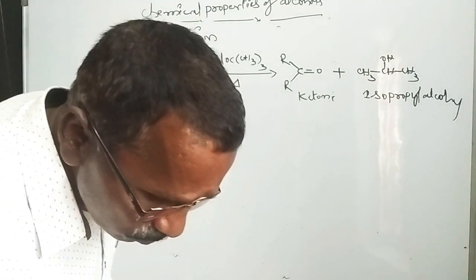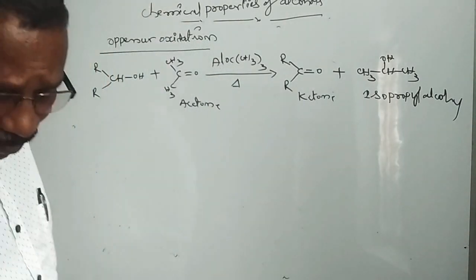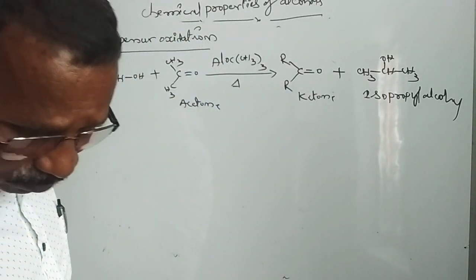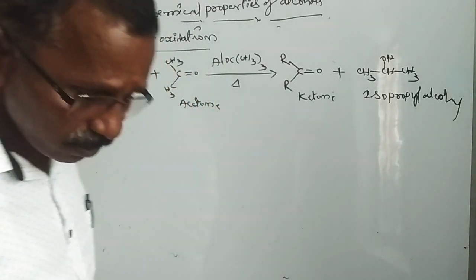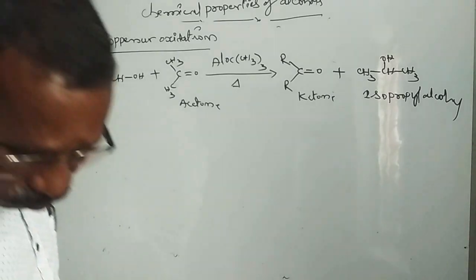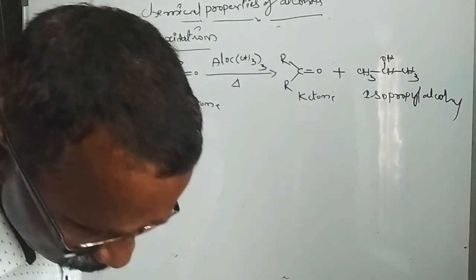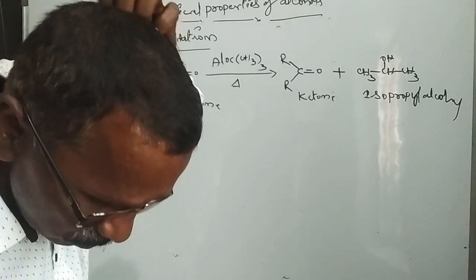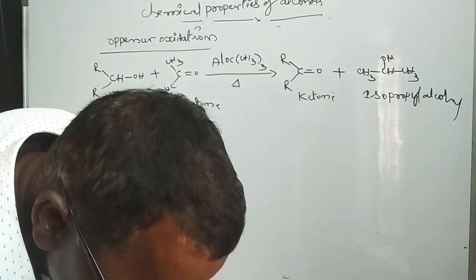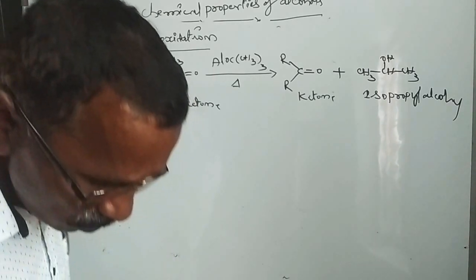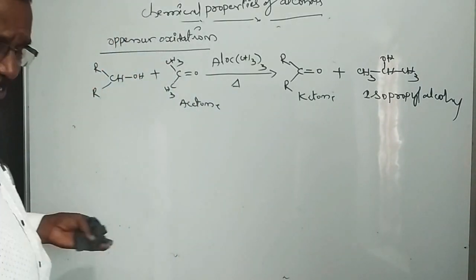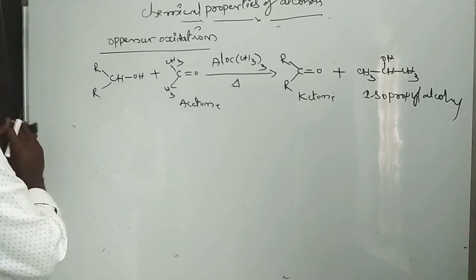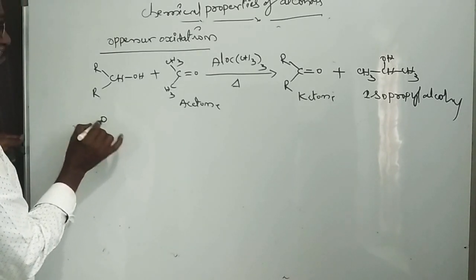Next, oxidation of primary, secondary and tertiary alcohols in the presence of acidic potassium dichromate or alkaline KMnO4.